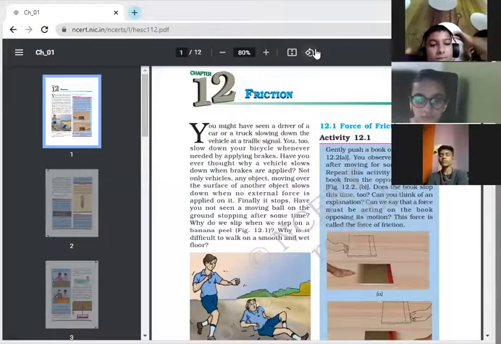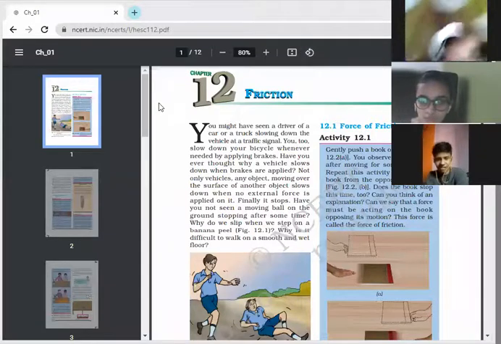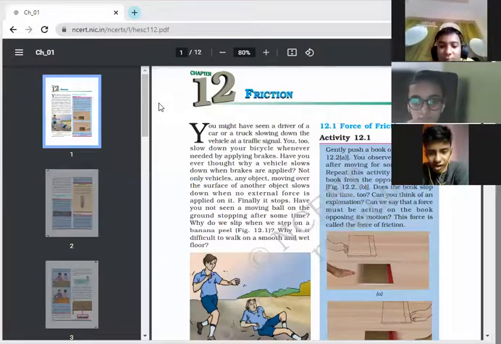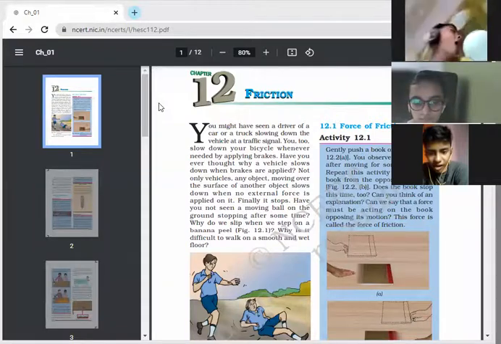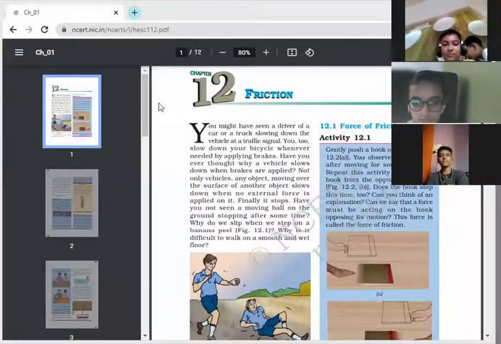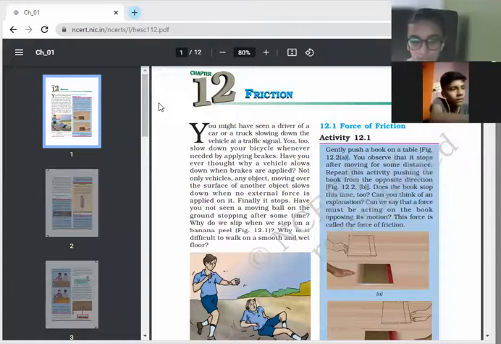Good morning, class 8. Today we are going to continue chapter number 12, that is friction. Yesterday we had understood the misunderstood words of this chapter, like static, rolling, and sliding friction, the word drag, what is friction, lubricants, interlocking. So all these were the misunderstood words of this chapter that we have understood. Now let's continue with the friction.